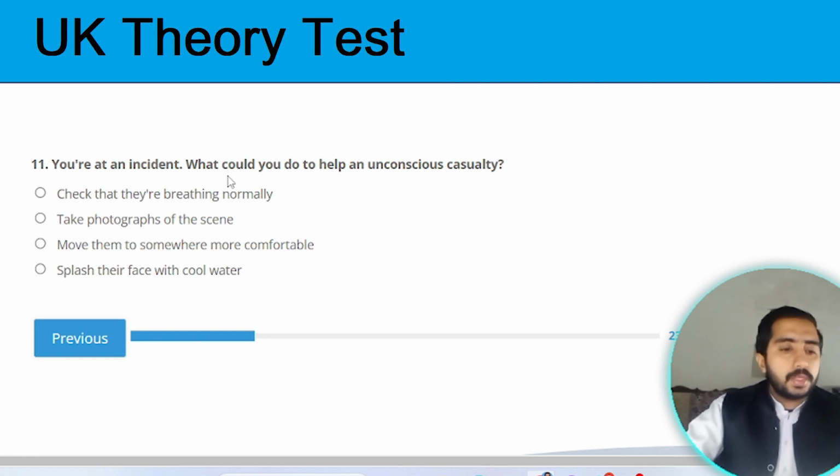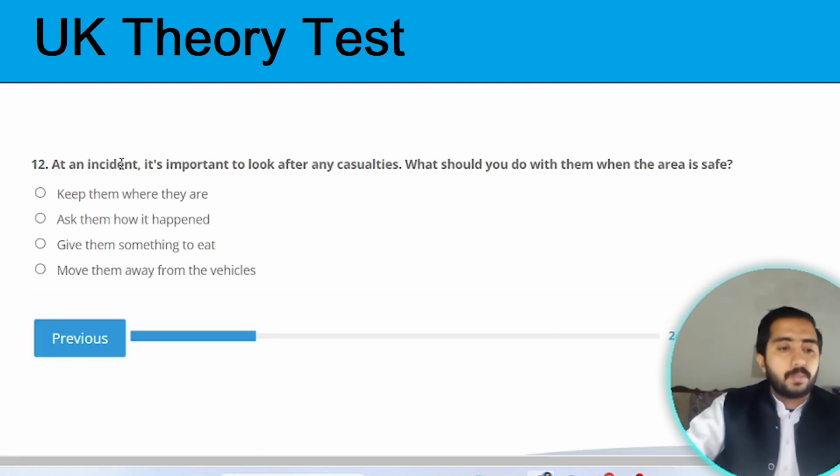The correct option is check that they are breathing normally. Option A is the correct one. Next question. Question number 12. At an incident, it is important to look after our casualties. What should you do with them when the area is safe?